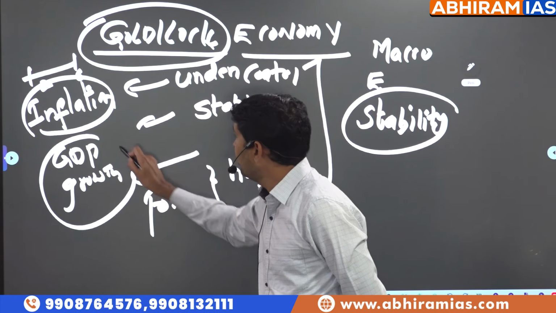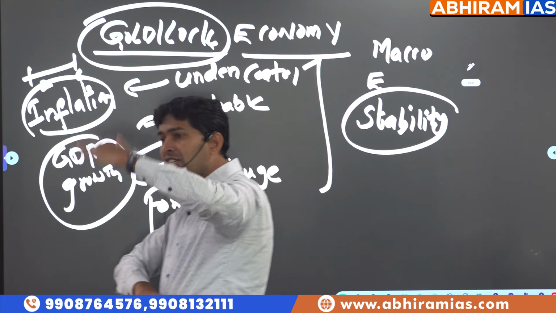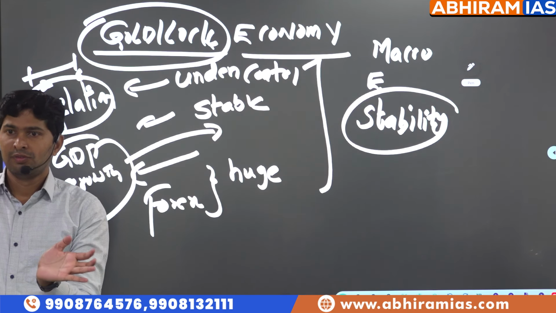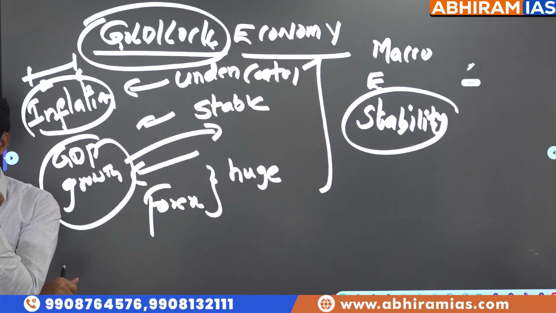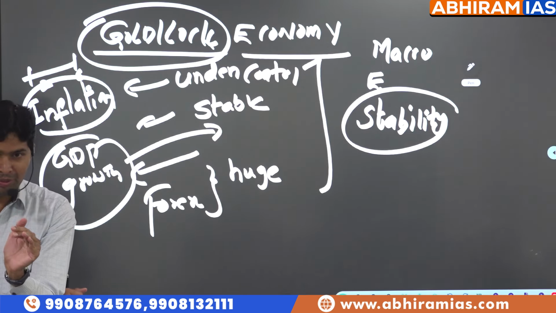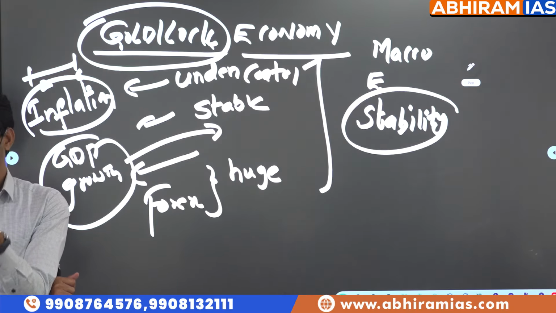GDP growth rate is stable. GDP growth rate is stable means too many abnormal fluctuations are not there in GDP growth. Not like 2.1, 3.6, minus 1.2, 1.0. No, not like our preparation. GDP growth rate should be stable, which means it should be consistent, reasonably good, and we are growing.